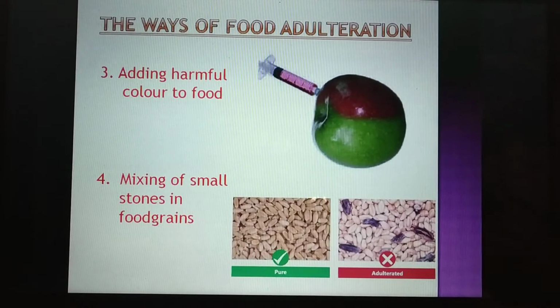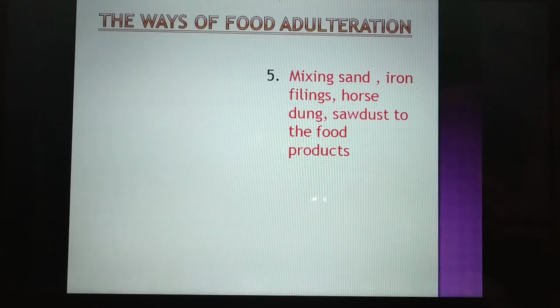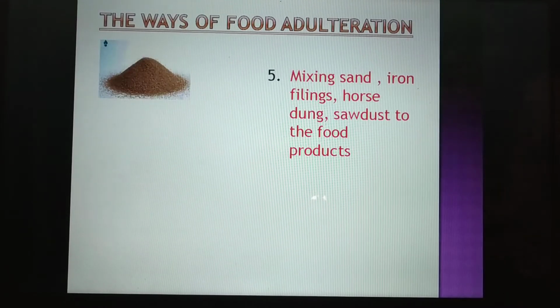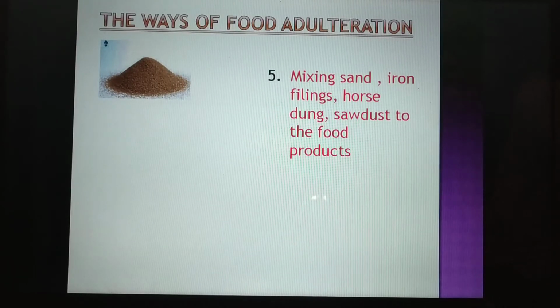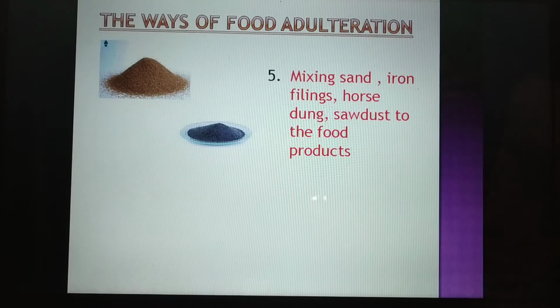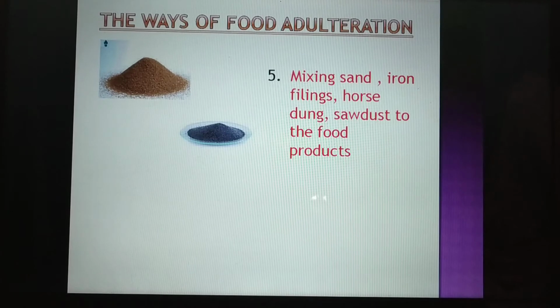Next, mixing sand, iron. Now sand we are all aware of. We find it on the beaches and outside. This sand is added to the food product. Sometimes iron filings, iron powder kind of things, are added to the suji or rava.